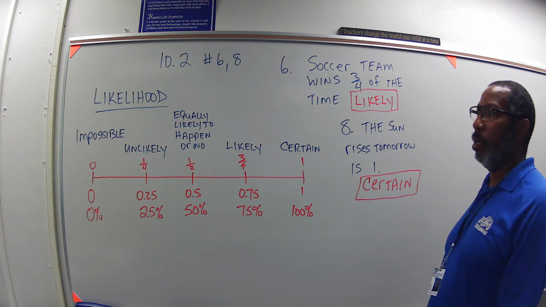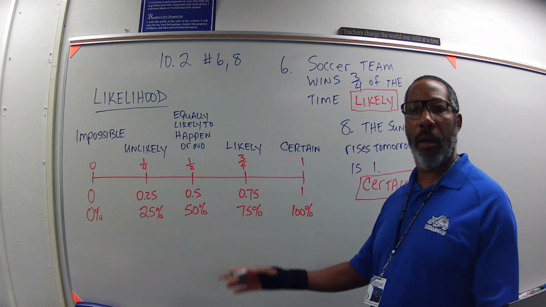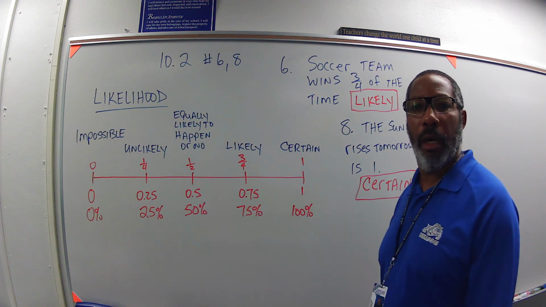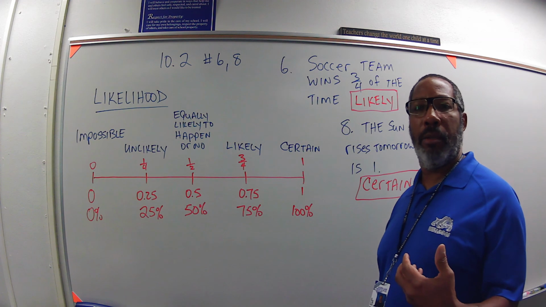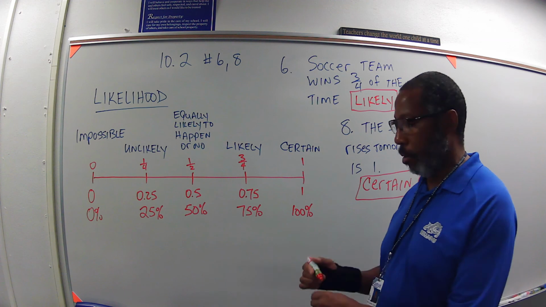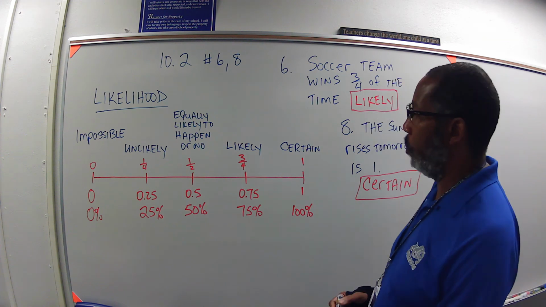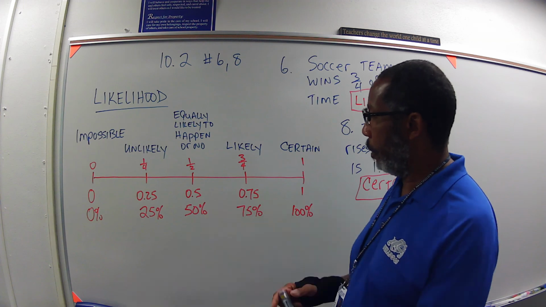And just to throw in another problem, let's say the probability that the Seahawks win the Super Bowl is a 64% chance. What we would do is look at where 64% would be on here.